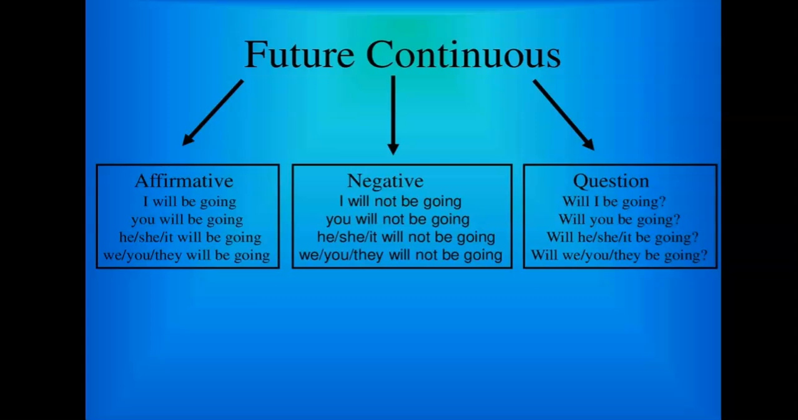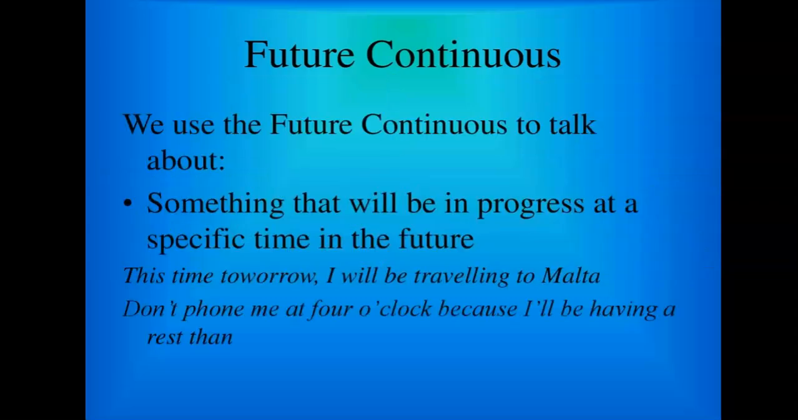Negative forms. Will not. I will not be going. He, she, it will not be going. We, you, they will not be going. Questions. Will I be going? Will he, she, it be going? Will you, they be going?